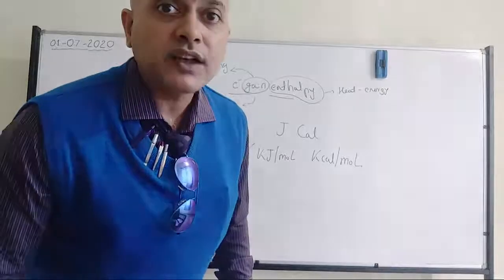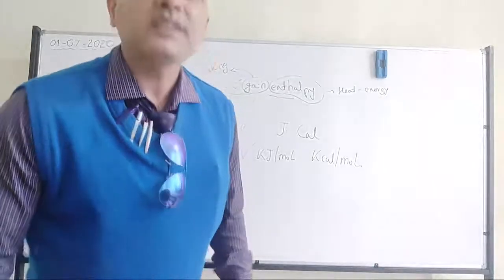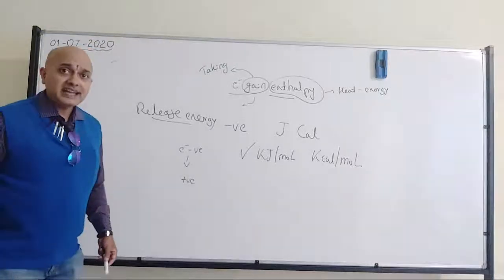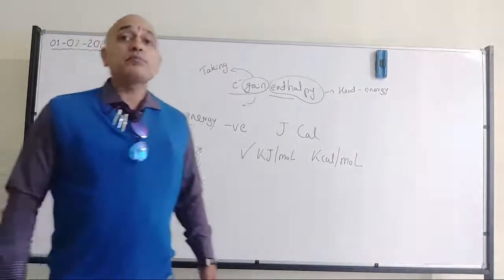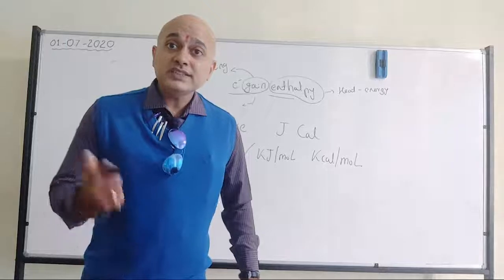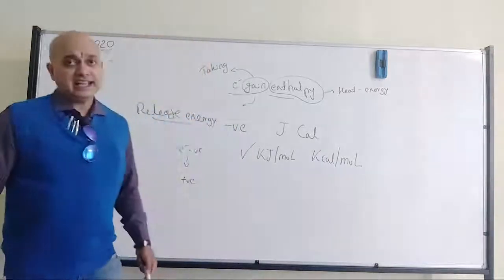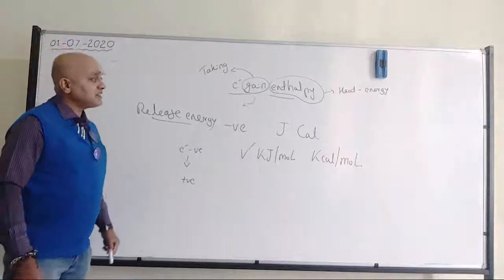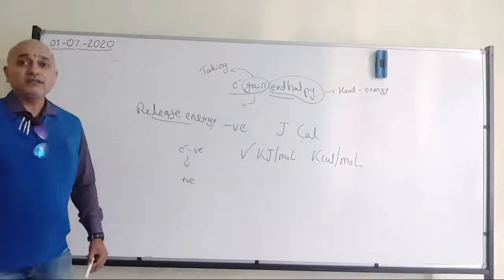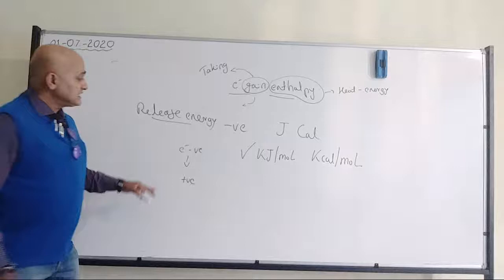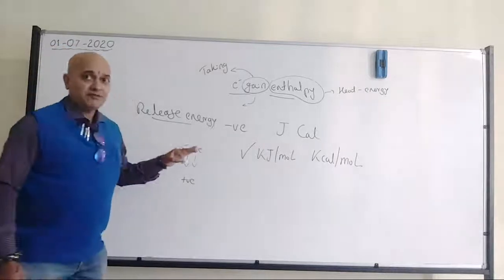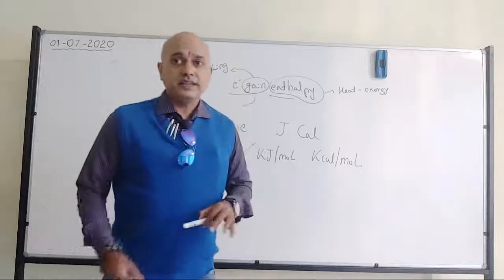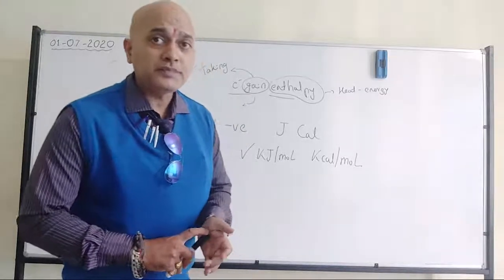When energy is absorbed, then it's positive, right sir? Yes, Achyuta. Now we have understood. Right. So whenever energy is absorbed, it is positive. Whenever energy is released, then it will be negative. Fine? All of you have understood? So that's where we have the electron gain enthalpy value, which will have a negative value, and the unit will be kilojoules per mole. All of you have understood?